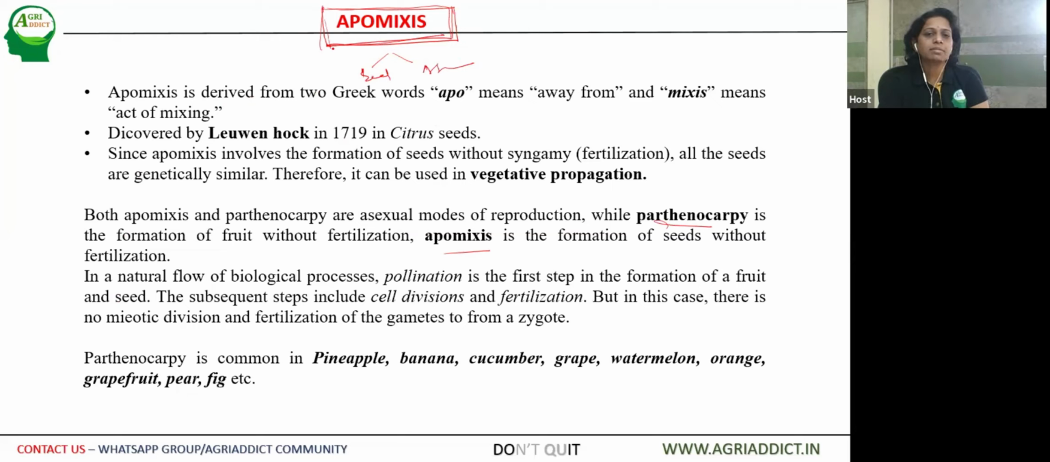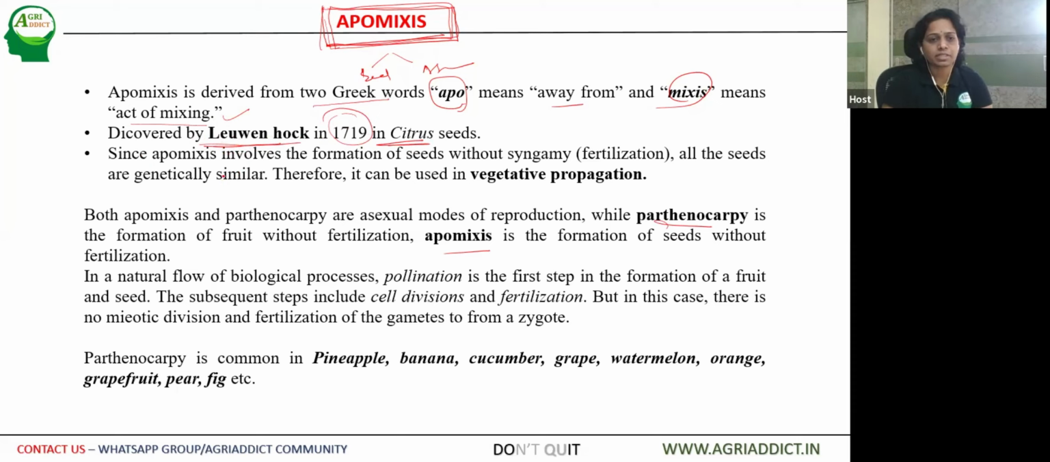So after going through the different types of propagation by seed, sexual or asexual propagation, we also have another term, apomixis, which is a deviation that occurs naturally in plants. Let us know what is meant by apomixis. Apomixis is derived from two Greek words, apo meaning away from and mixis meaning a mixture, the act of mixing. This was first discovered by Leeuwenhoek in citrus seeds in 1719. He observed this apomixis, which is found naturally in some of the fruit plants.